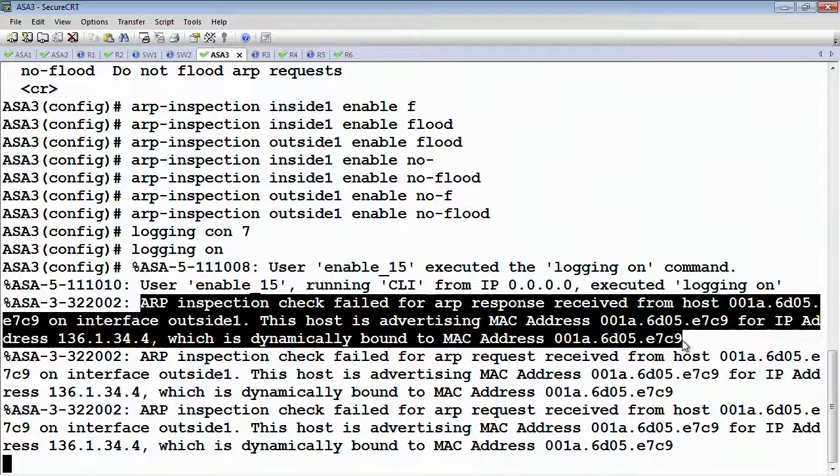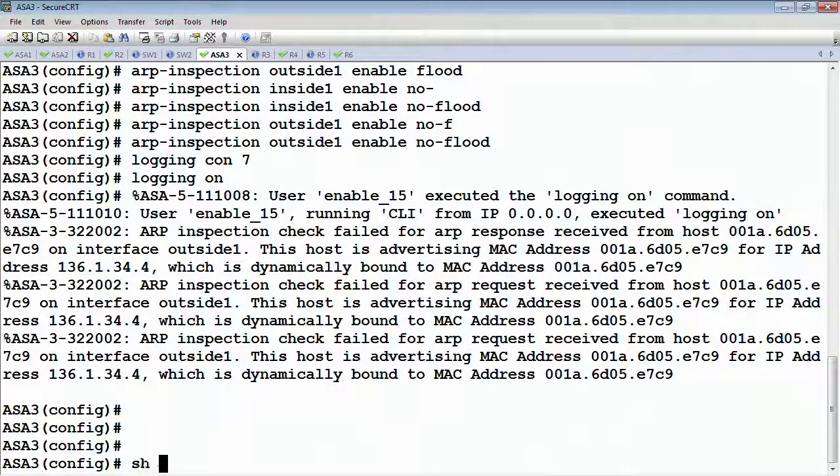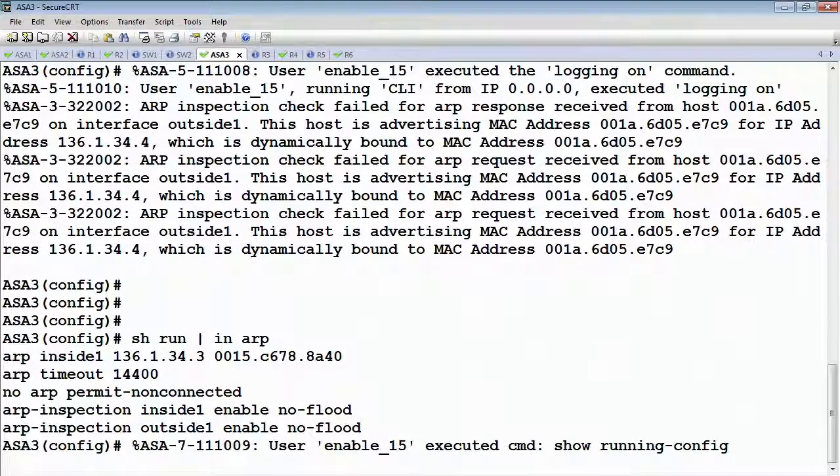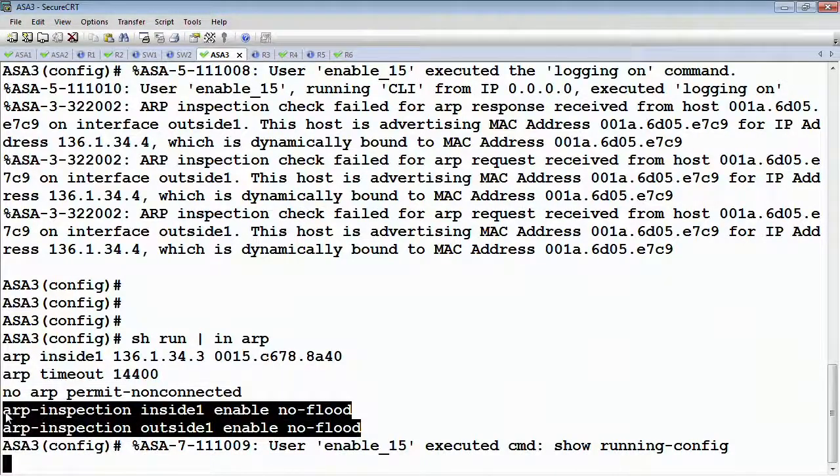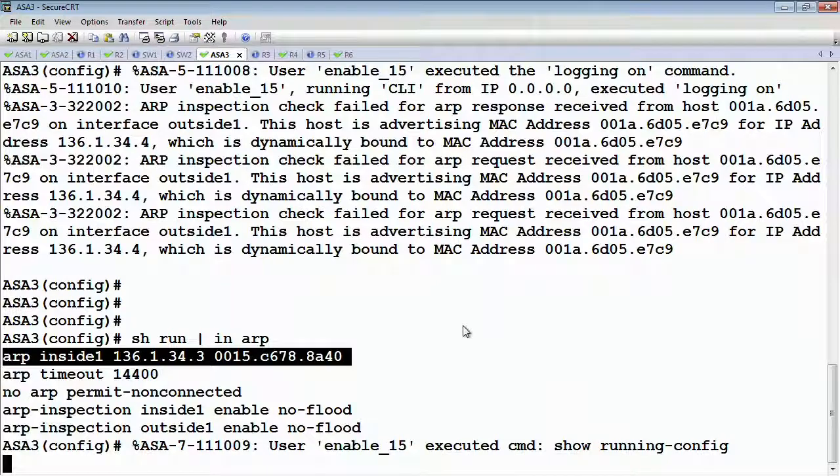It's technically a valid resolution, but it's saying that since we have inspection on and we didn't statically bind this, it's not going to allow it. So if we show run include arp, this is doing the static binding, and then this is saying do not flood any requests or replies other than that match this manual mapping.